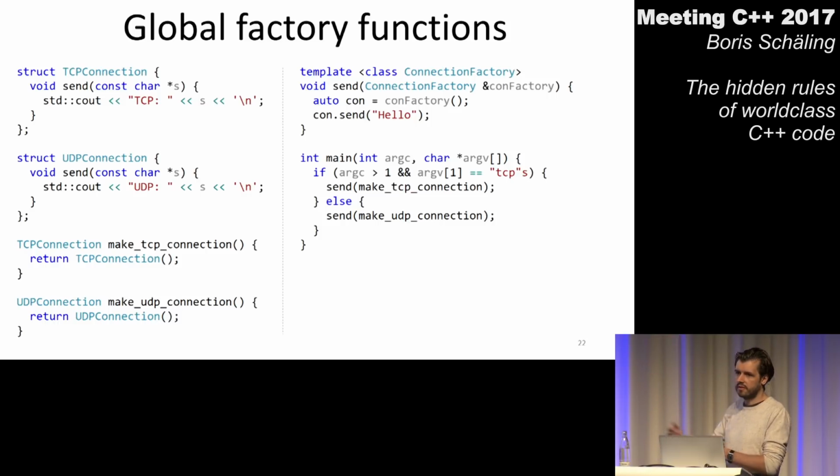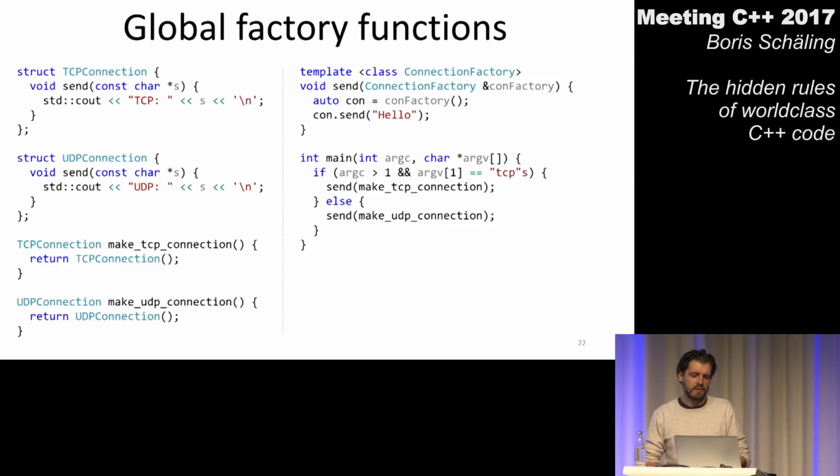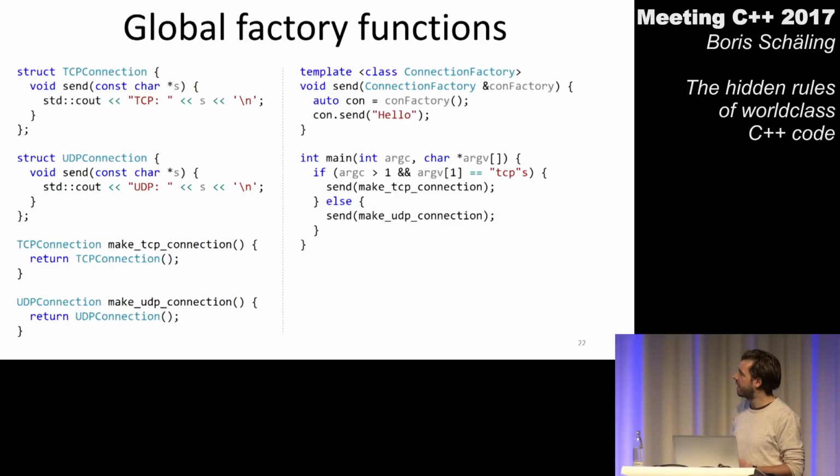And because send is a template, it can just take whatever you pass. It will invoke the connection factory. After all, it's just a function, and the connection factory still returns a connection object, and you can still call send on that object. So we actually have a little bit more here. We do not only have functions for delegation and extensibility, we already have a template too, a template for code reuse.